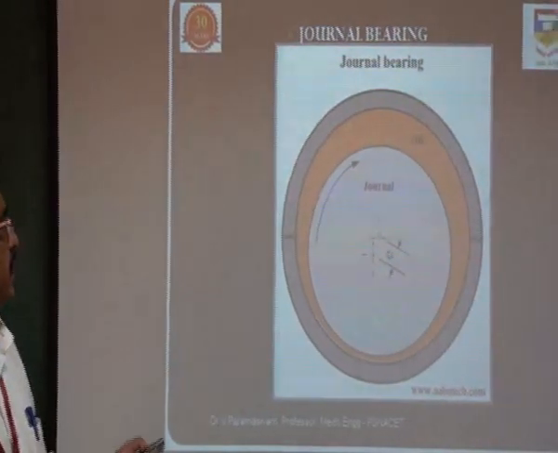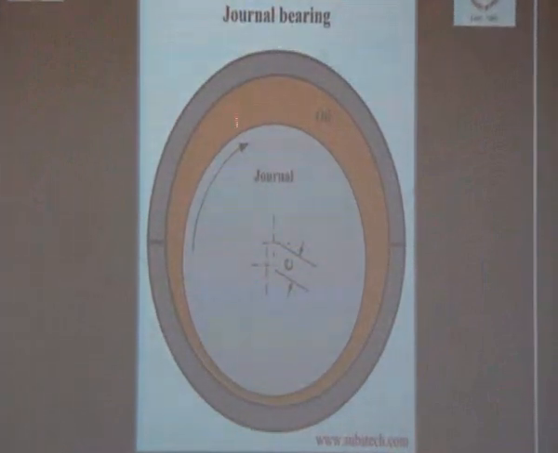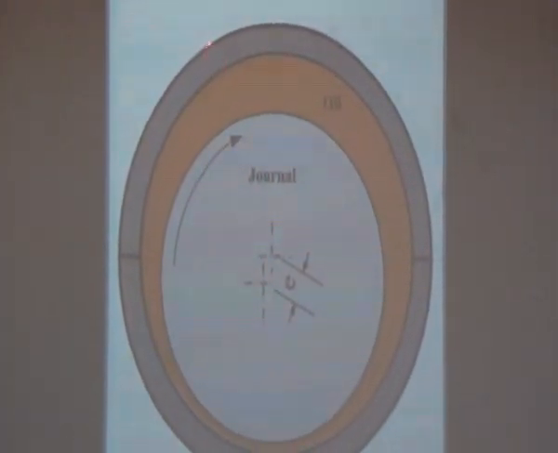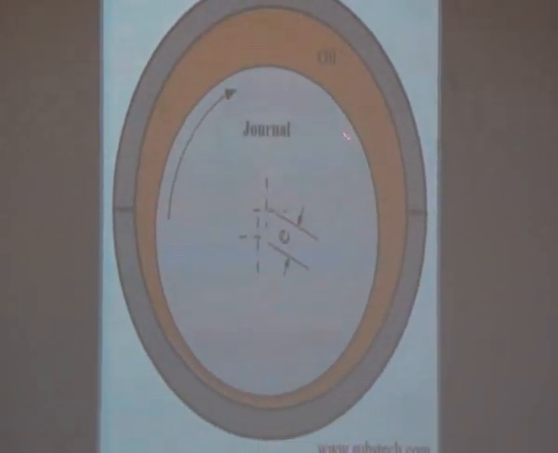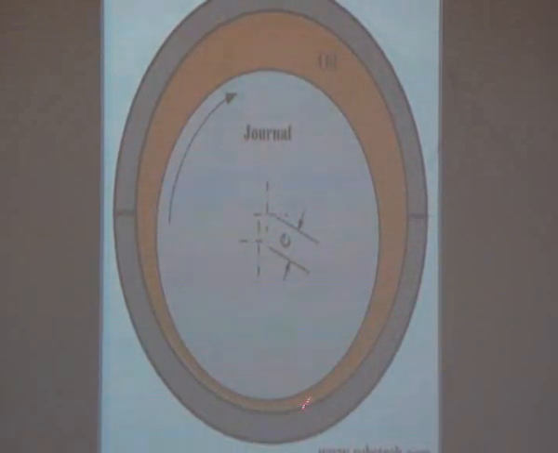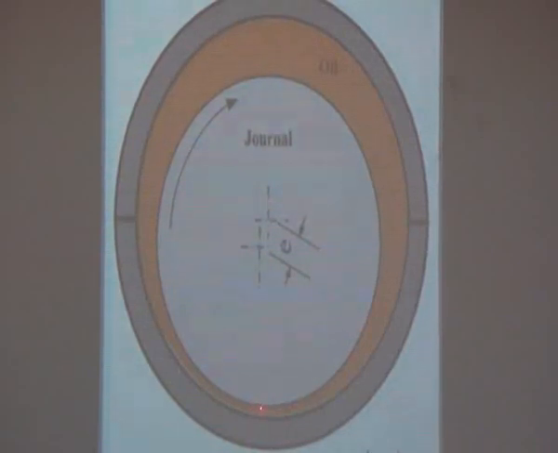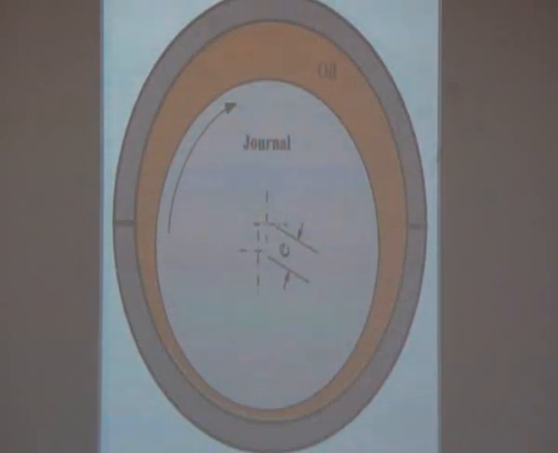So here we can see how this journal bearing is working. Say this is the journal, this is the bearing, and in between is the space available to fill the lubricating oil. So when the oil is filled in this chamber, we can see this gap is filled with lubricating oil, while the load is applied vertically.